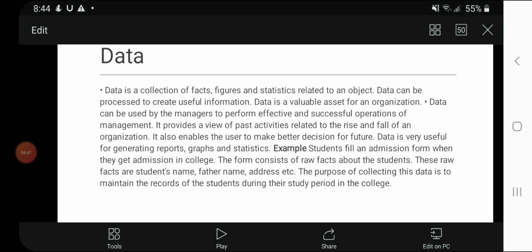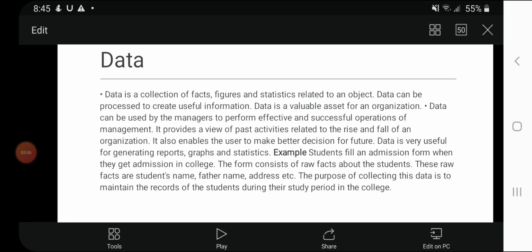As we see in the third example, students fill an admission form when they get admission in college. The form consists of raw facts about the student. These raw facts are student name, father name, address, etc. The purpose of collecting this data is to maintain the record of the student during their study period in the college.